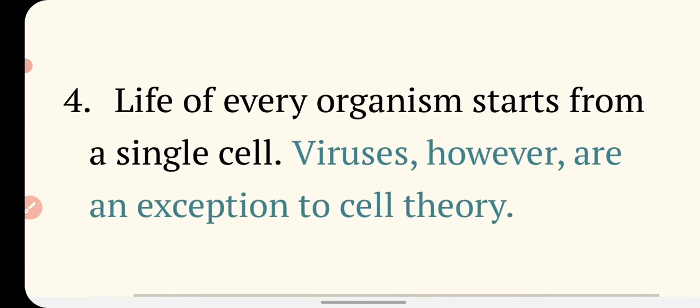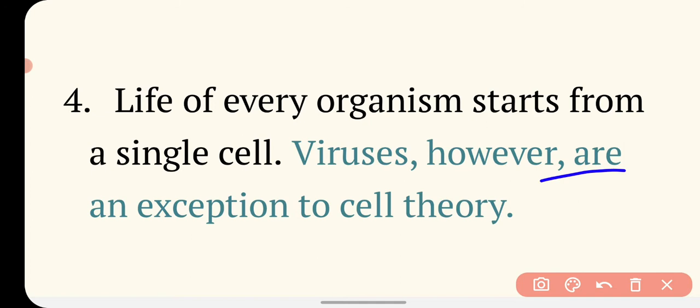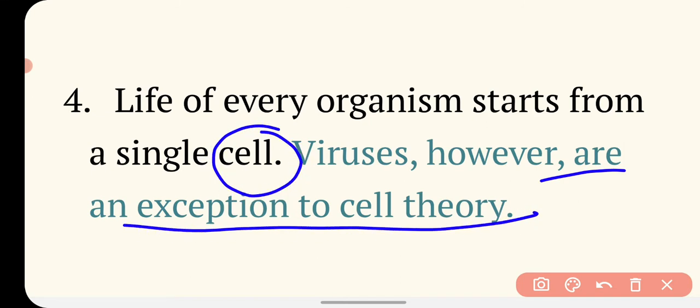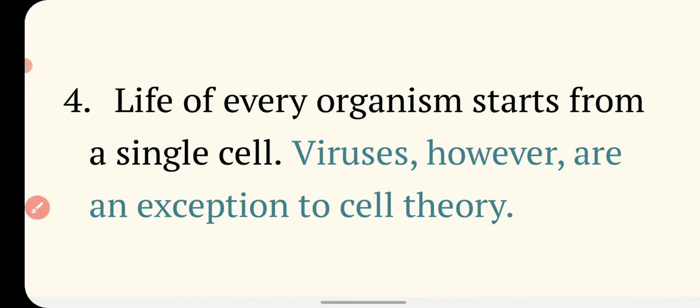Life of every organism starts from a single cell. This is the fourth statement of cell theory, and there is an exception to the cell theory, that is viruses. Viruses are an exception because they are not a true cell. They somehow behave like a living organism, but they do not contain a cell.